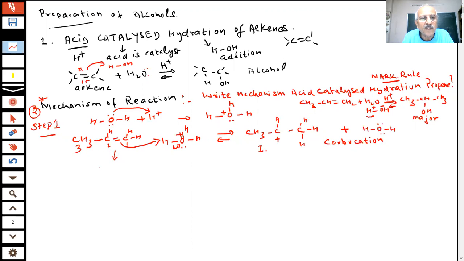If this hydrogen attaches at carbon 2, then you will get a CH plus carbocation. Now what type of carbocation is this? This is 1 degree, and this carbocation is 2 degree. Tell me, which is more stable, 2 degree or 1 degree? 2 degree, sir. So this is more stable.